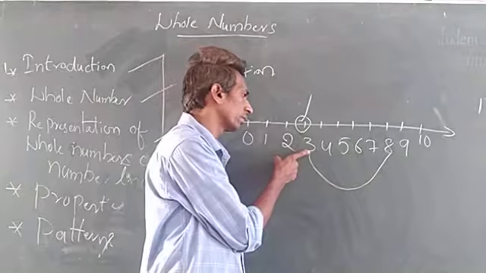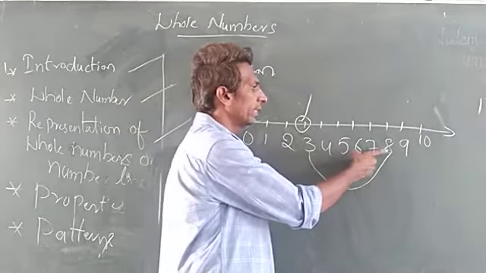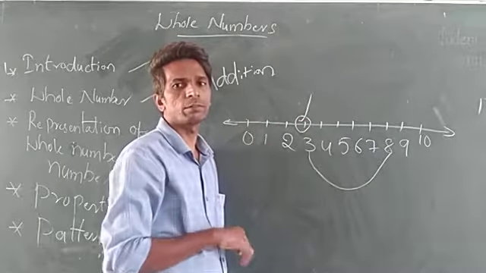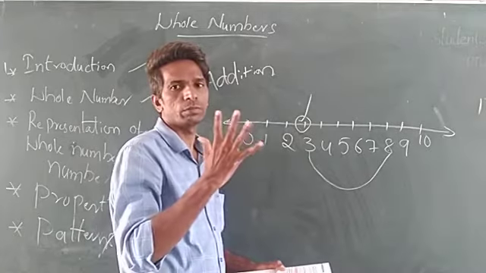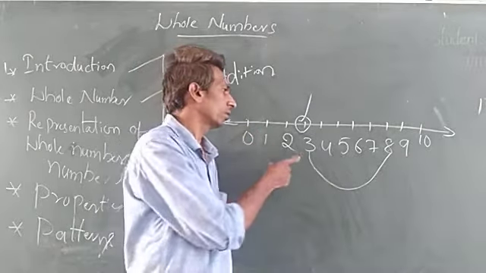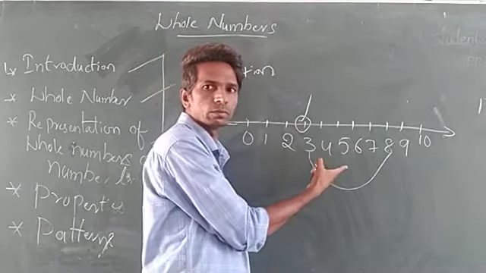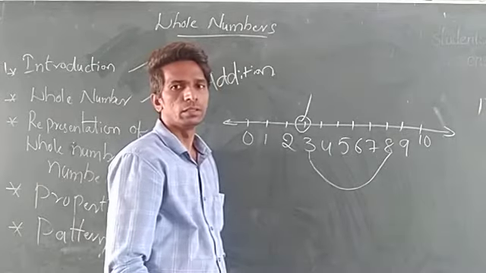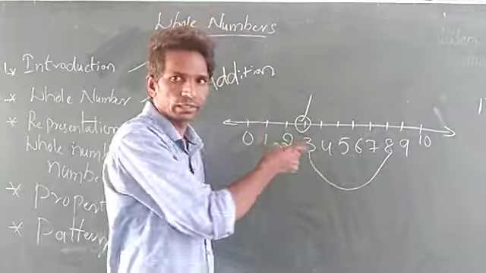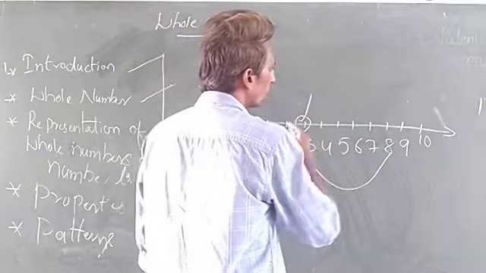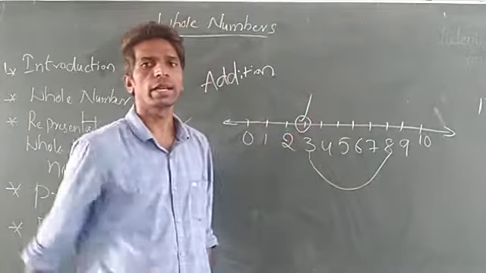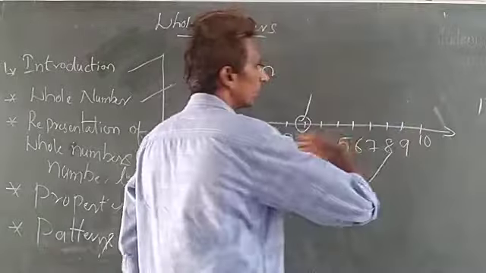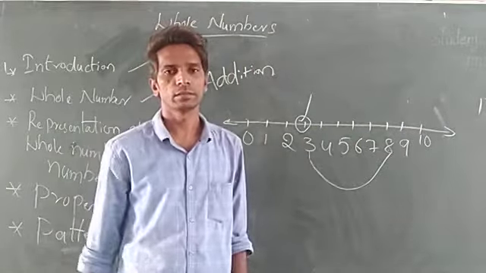So from 3 onwards, I want to get the 8th number. 5 numbers after 3, 8 is there. So that's why 3 plus 5 is equal to 8. So from the position of 3, I want to go to the right side. So that is the addition.